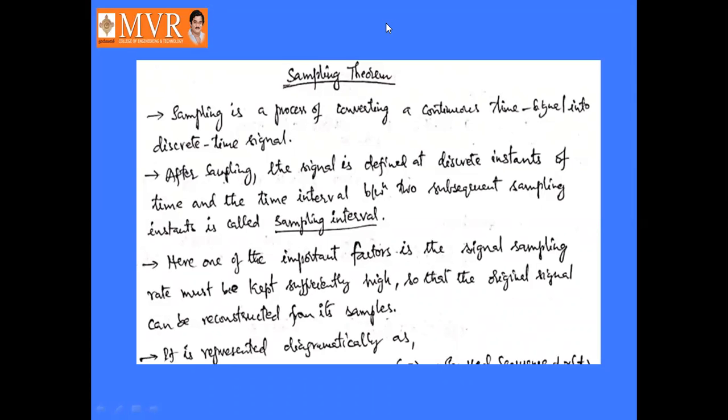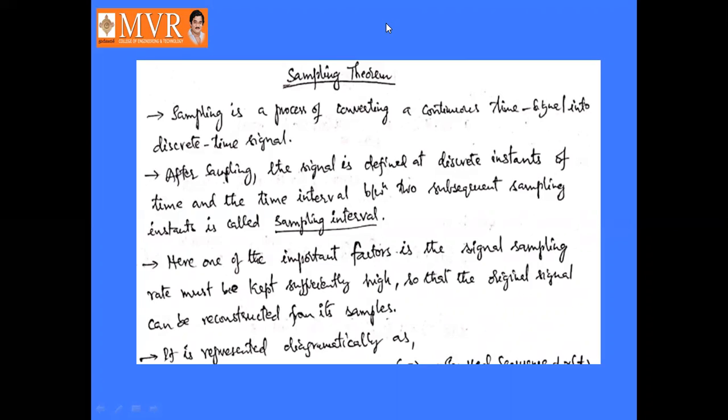Here one of the important factors is the signal sampling rate, which must be kept sufficiently high so that the original signal can be reconstructed from its samples. Suppose you take a sinusoidal signal. The original sinusoidal signal can be converted into a discrete time signal, frozen for some time and divided into equal intervals of time, so that a discrete time signal will be formed.